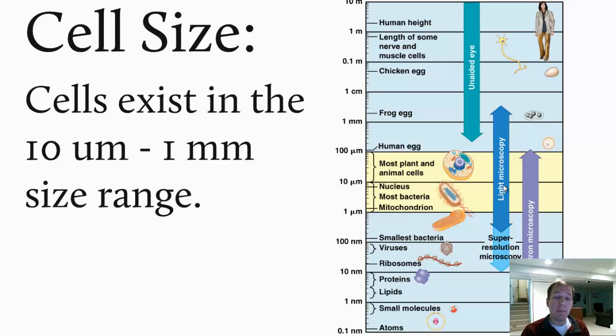But most cells we need a microscope to be able to see, so we call cells microscopic. And most eukaryotic cells will be towards the top of this range, and most prokaryotic cells will be towards the bottom of this range. The very smallest cells, the very, very tiny bacteria, are down the next power of 10, followed by viruses, some organelles, and some other molecules.